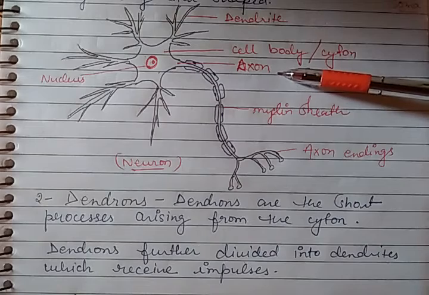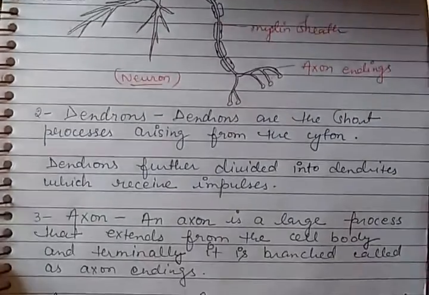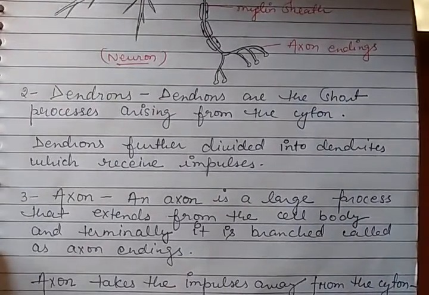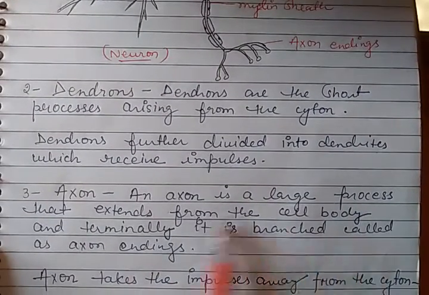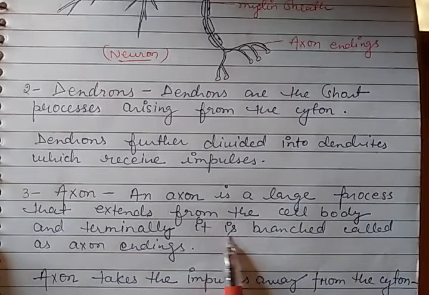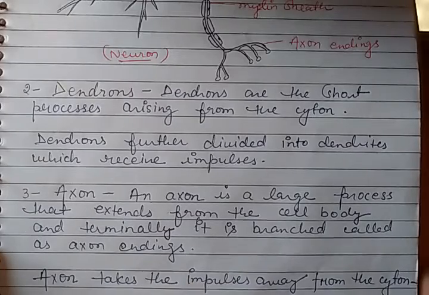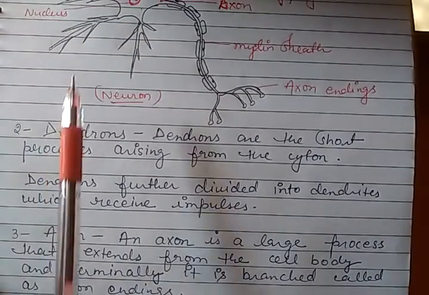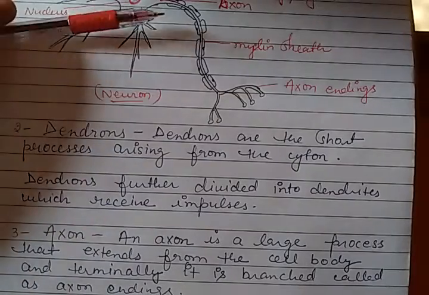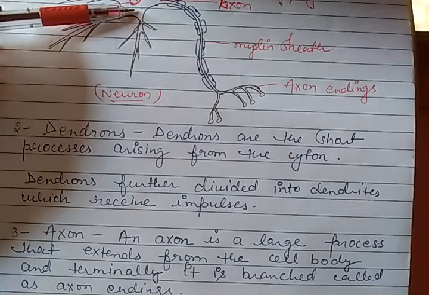Axon is the third part of the neuron cell. So what is an axon? An axon is a large process that extends from the cell body, and terminally it is branched, called axon endings. So axon is nothing but the longest process branch of the cell body.